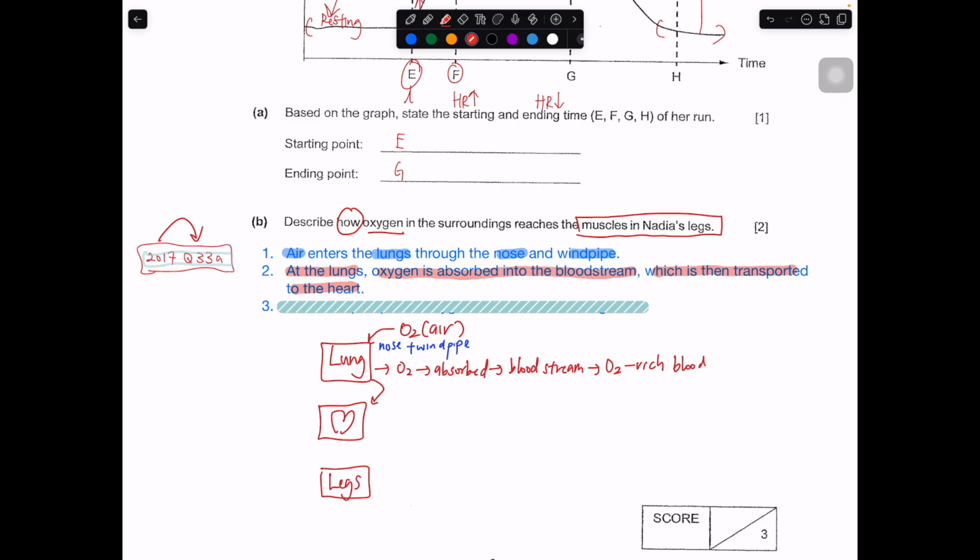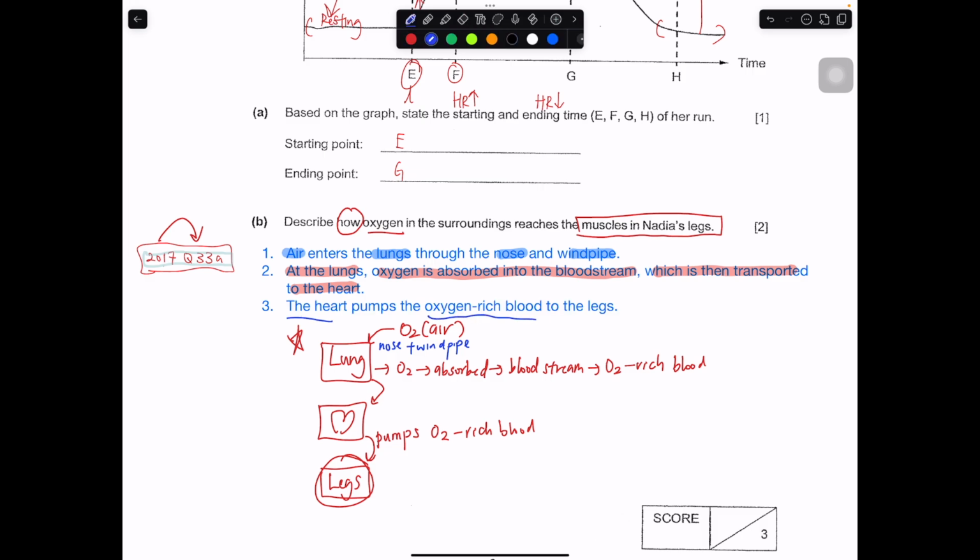Then what happened at the heart? The heart will only do one thing. It will start to pump O2-rich blood to the legs, and that is how the oxygen gets to your legs through the different pathway that is described in this diagram over here. Very classic diagram, you can find it in your textbook. So this is the last part: the heart pumps oxygen-rich blood to the leg. This part is just a very descriptive process. You only talk about oxygen, you don't need to talk about carbon dioxide in this case.